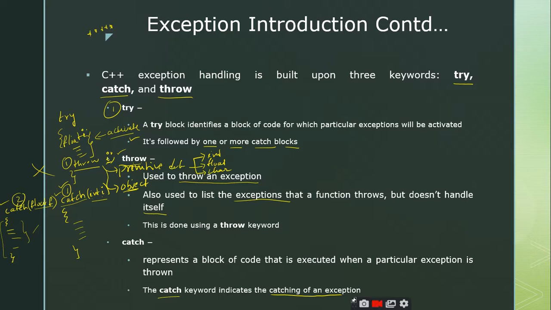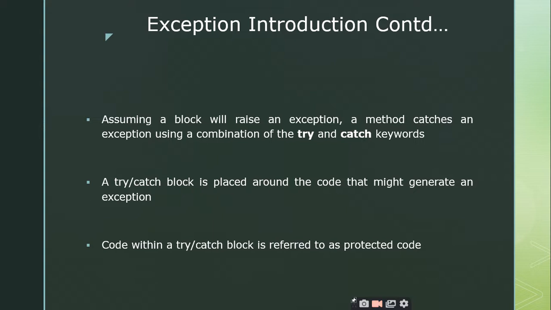Yes, sir. Tomorrow I am going to ask you what try, catch and throw are, right? Just the simple statements. Try is to activate the exception, throw is to throw the exception, and catch is to handle the exception. That's it. Okay, sir.